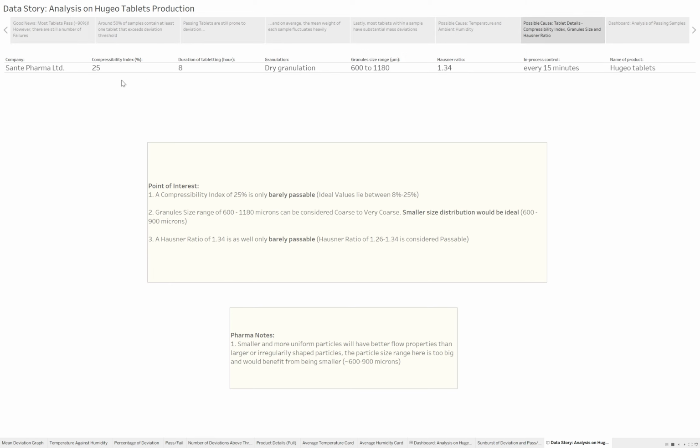Another possible cause comes from the information given to us. The focus will be on three important points: compressibility index, Hausner ratio, and granule size. These are all only barely passable and can possibly contribute to issues such as poor flowability.